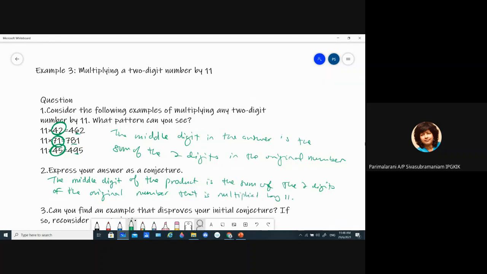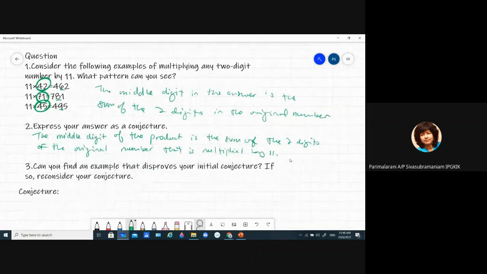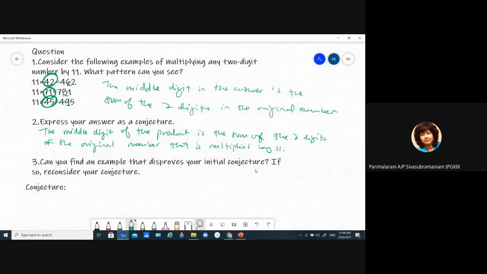Okay, so your conjecture is that the middle digit of the product, our answer, is the sum of the two digits of the original number that is multiplied by 11. From these three examples, we make this conjecture. Now we must check if there's any other example that will disprove our initial conjecture. Is there anything else that will disprove our conjecture?